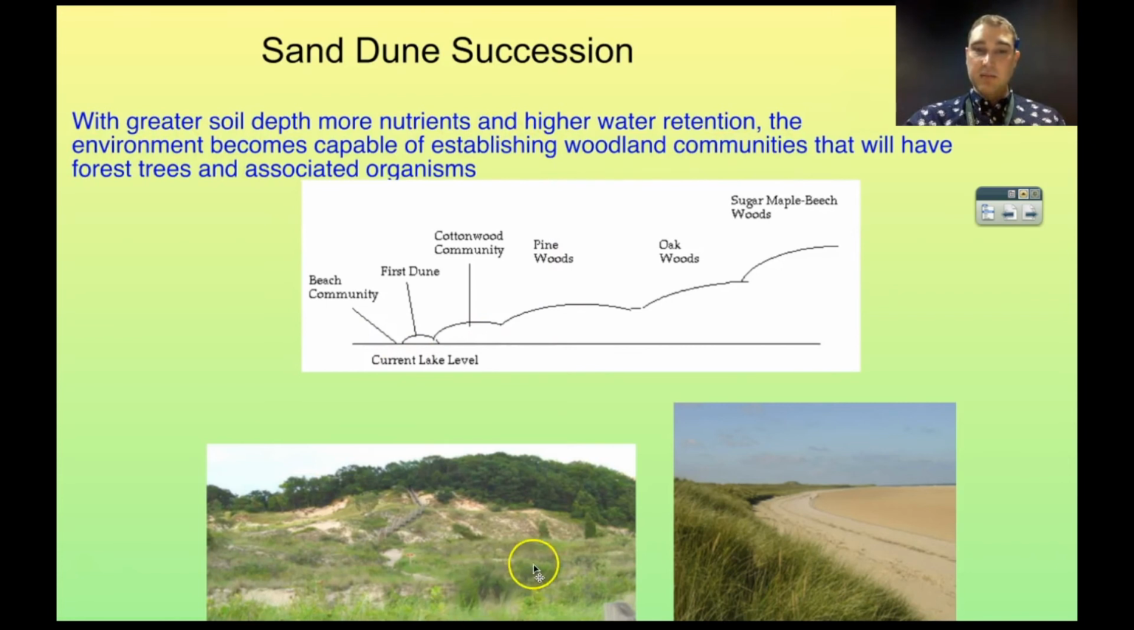So here you can see we've got sand dunes, we've got lots of sand at the start, then we start getting our grassy species, then we start getting some trees, and then we get a forest at the back. So sand dunes are really good examples of places where you can see succession occurring.